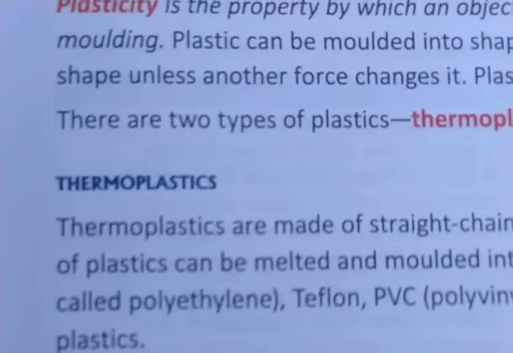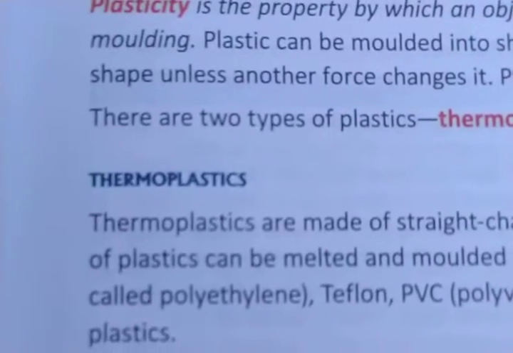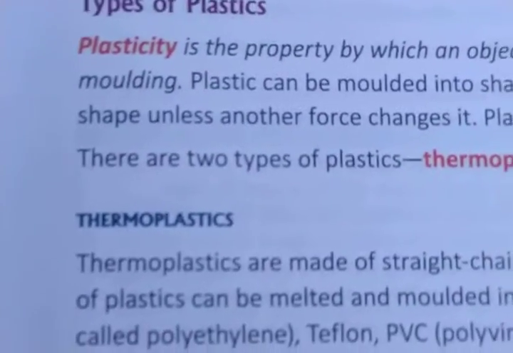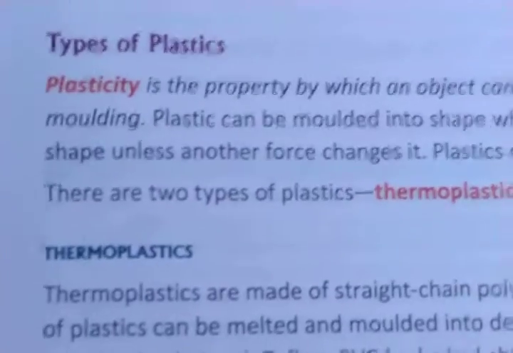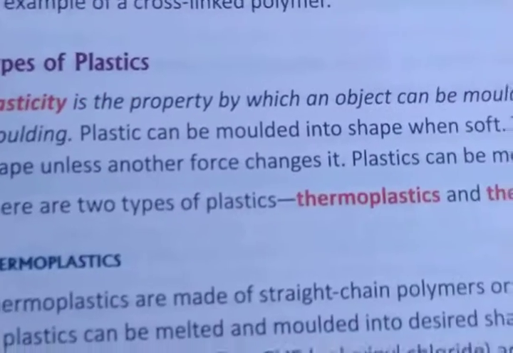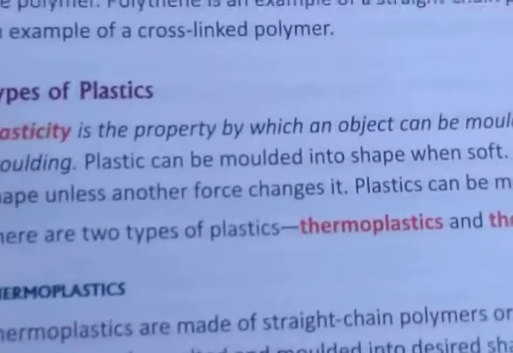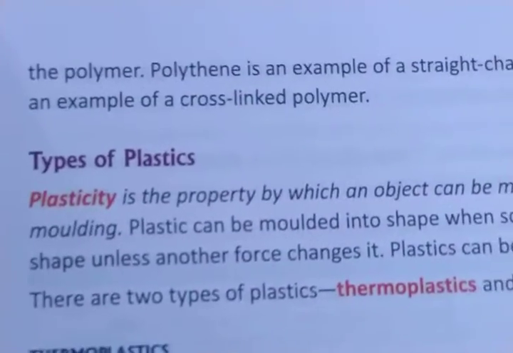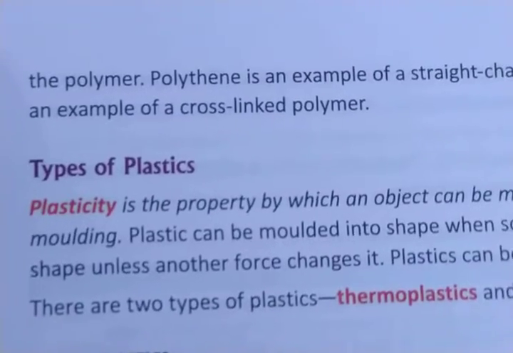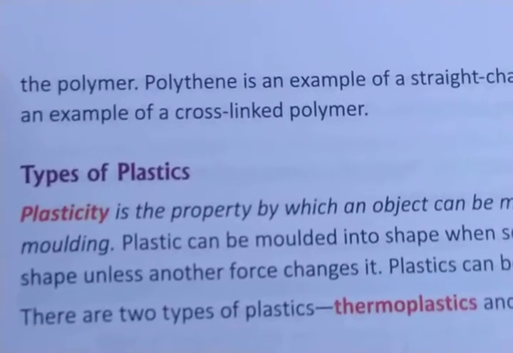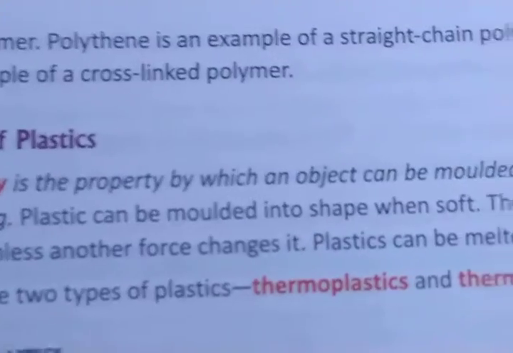The monomers join in a cross-linked way or a straight line, so you have seen the figures of the straight chain polymer and the cross-linked polymer. These polymers form plastics. I gave you the example of polythene: when ethylene is polymerized, it forms polythene.